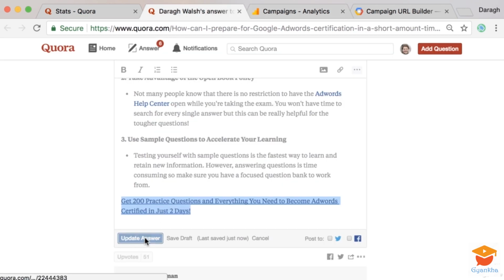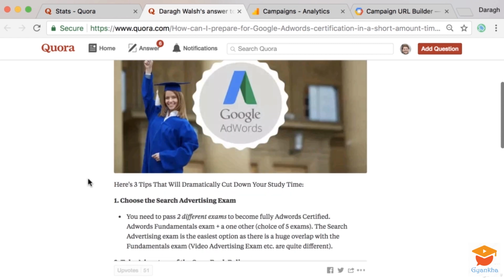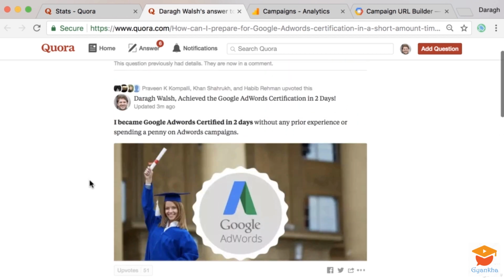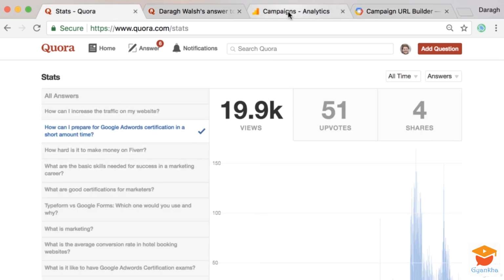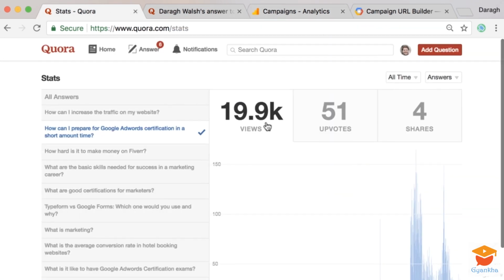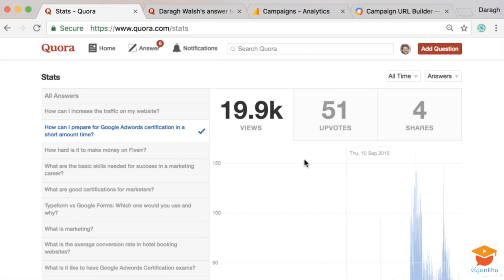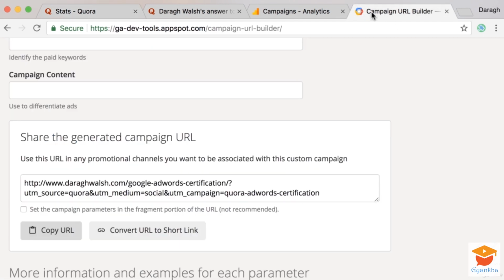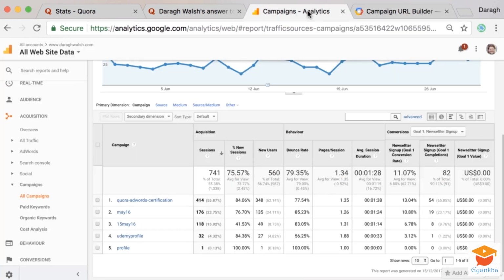That is really the most accurate way to make sure that your Quora efforts are paying off, and to see which of the questions not only get the most views, but the questions that really get you the most website visits and email signups, or even sales on your product. So now that you understand how to analyze your Quora stats and to create the links with the URL builder so that you can track this in Google Analytics, go ahead and do it for yourself so you can really track the return on investment for your Quora marketing efforts.